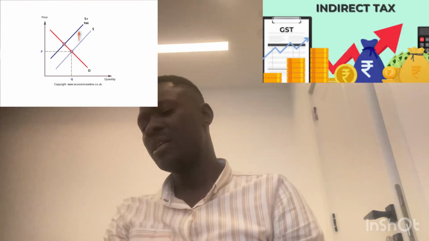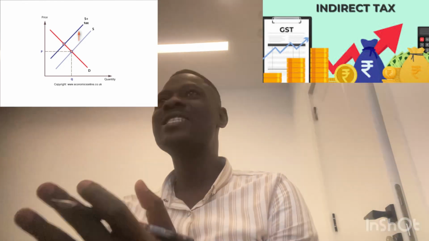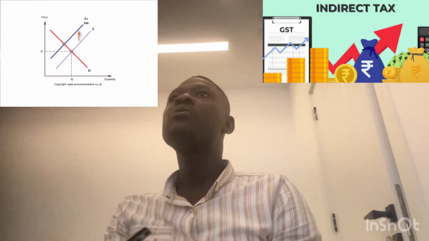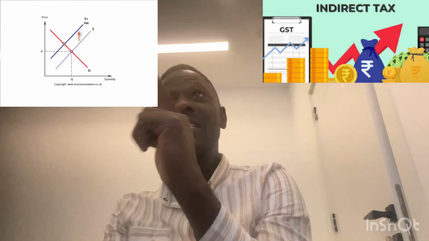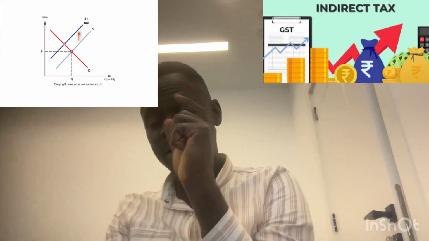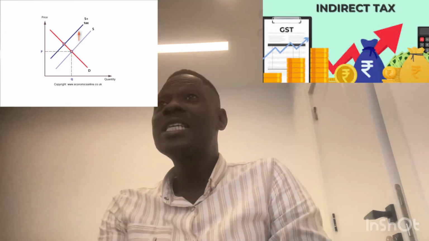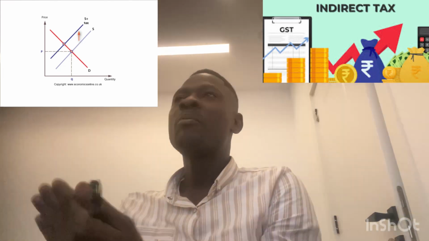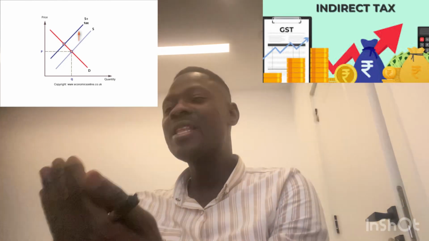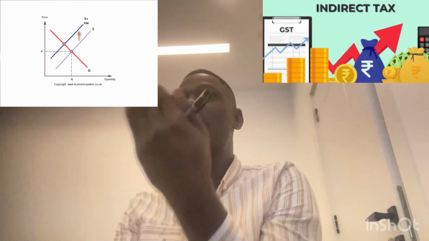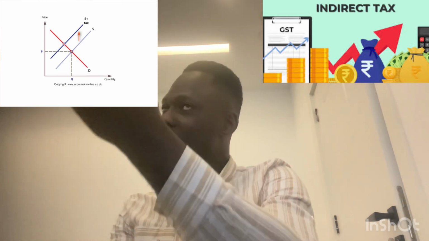That's one side. Another point is this. An increase in the cost of production for products that are priced inelastic, firms will be able to increase the price. Consumers will buy because the product is priced inelastic. But if the demand for the product is not inelastic, it is difficult for them to raise the price. Not all goods are inelastic; most of the goods are substitutes. Most of the goods are in a competitive market. So that's why when there's an increase in cost of production, the first thing firms will do is to reduce their supply so that the product becomes scarce on the market so that they can increase the price.